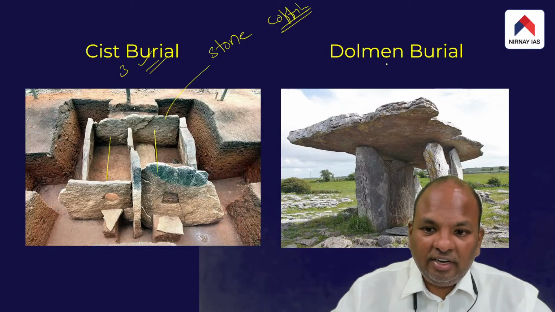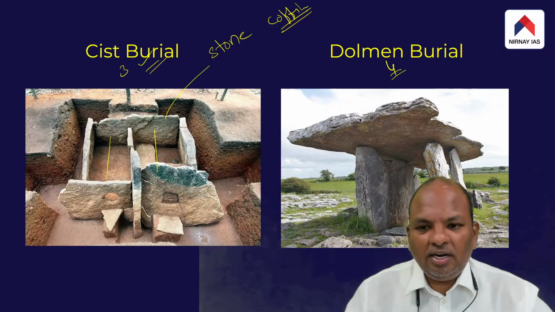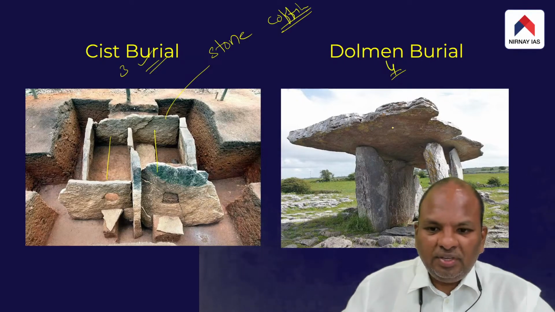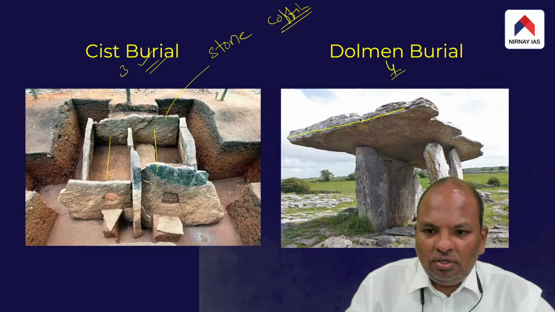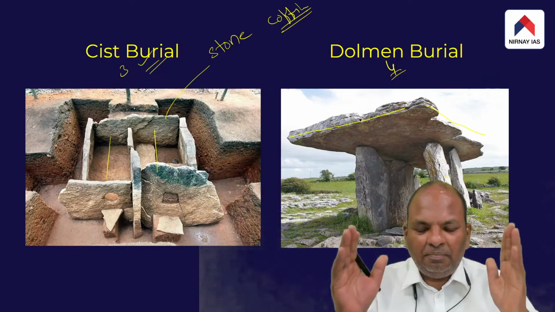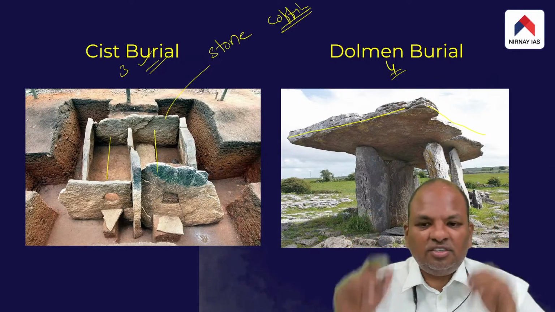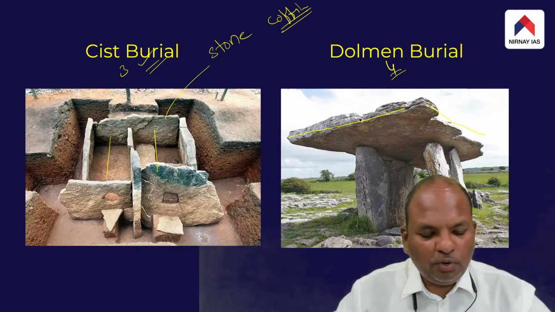Then we have another very common type of burial, which we call a dolmen. A dolmen is basically a large flat stone that was placed on top of upright pillars. Let me repeat this point once again.